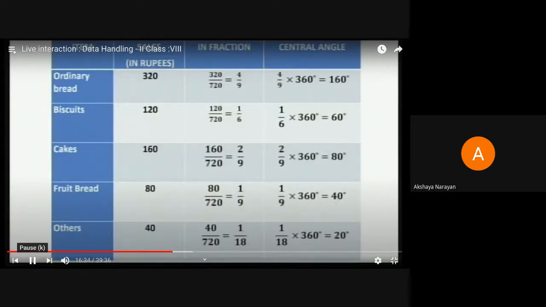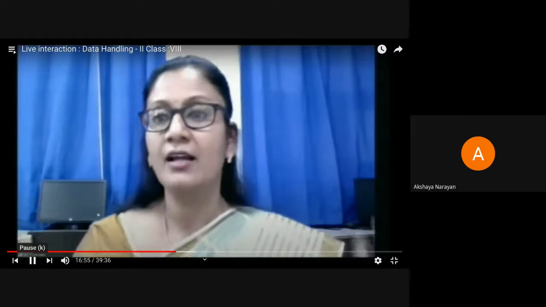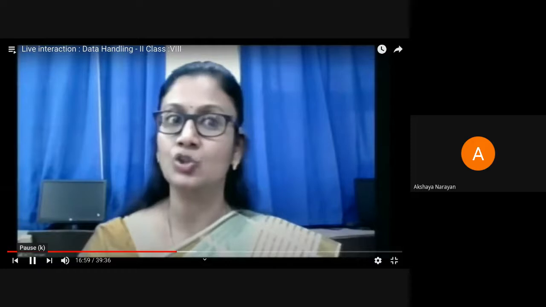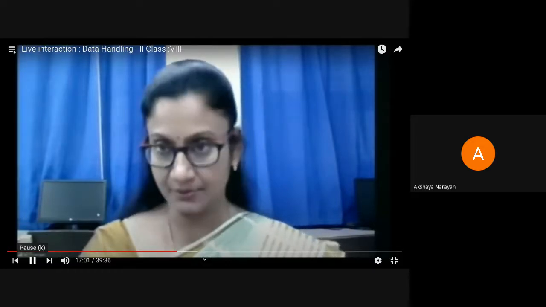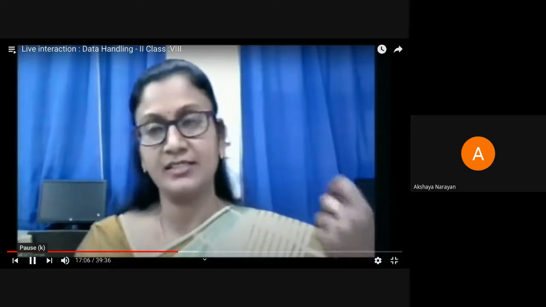Then the last one, the other items, were sold for 40. So 40 divided by 720 has brought it to 1 by 18. So the angle at the center for this sector will be 1 by 18 multiplied by 360, which will become 20 degrees. Now, because I have all the angles at the center made by all these sectors, I should be able to easily divide the given circle into the sectors, and each sector will correspondingly show the shares of these items.